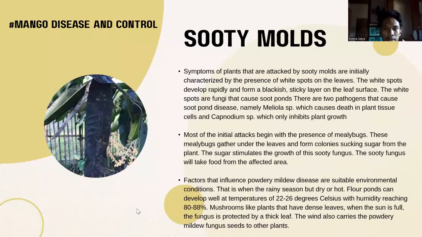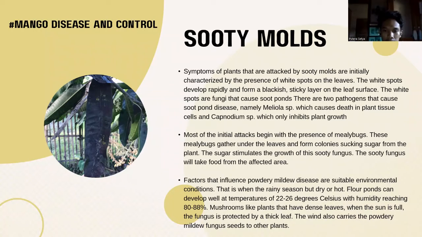The next is sooty mold. Symptoms of plants attacked by sooty mold are initially characterized by the presence of white spots on the leaves. The white spots develop rapidly and form a black sticky layer on the leaf surface. The white spots are fungi that cause sooty mold. There are two pathogens that cause sooty mold disease, namely Meliola sp, which causes death in plant tissue cells, and Capnodium sp, which only inhibits plant growth.